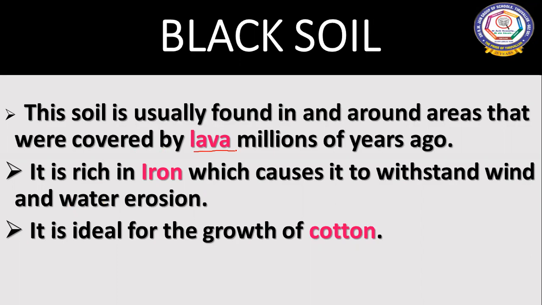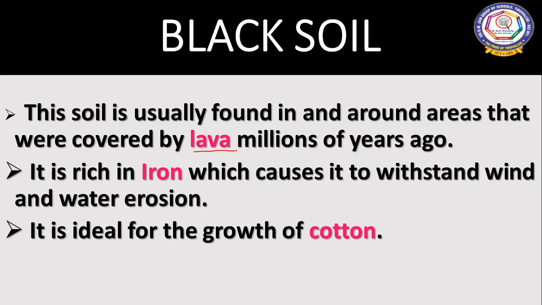This deep and clayey soil swells when it is wet and contracts when it is dry. Therefore, children, it develops wide cracks during summer. That is the reason you can see so many cracks in the black soil, and it is ideal for growth of cotton, children. That is the reason we even call this cotton soil.